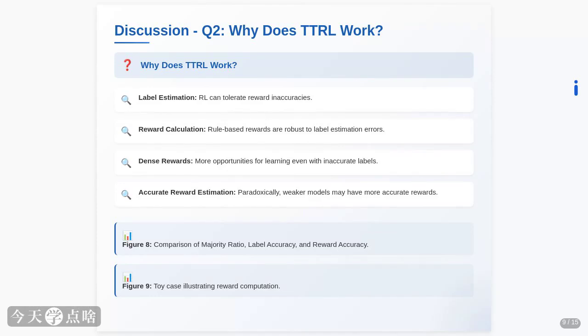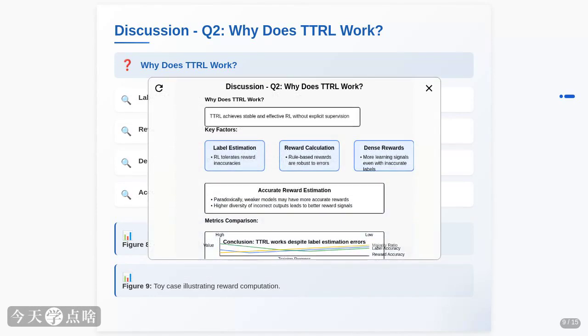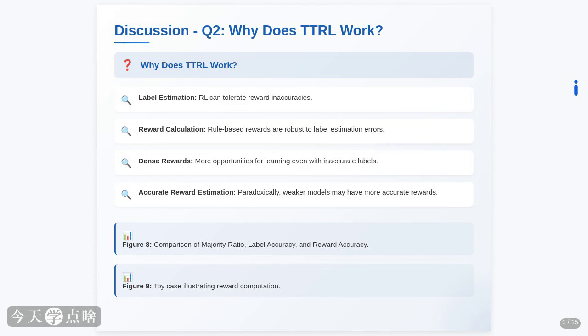Now, why does this work? It seems counterintuitive, right? You're learning from potentially noisy labels. But here's the magic. RL is surprisingly robust. First, it turns out RL algorithms can handle some level of reward noise. They're more interested in the direction of the reward signal than its absolute accuracy.